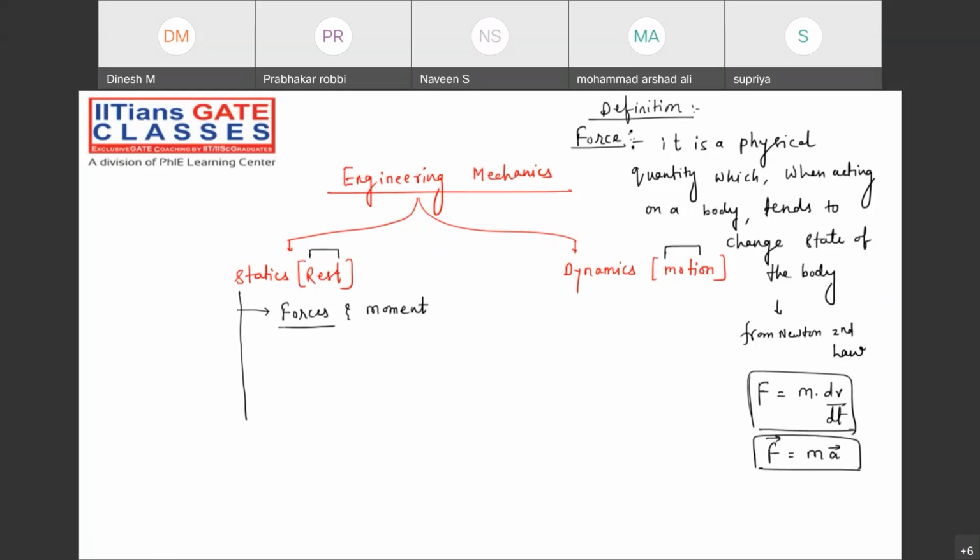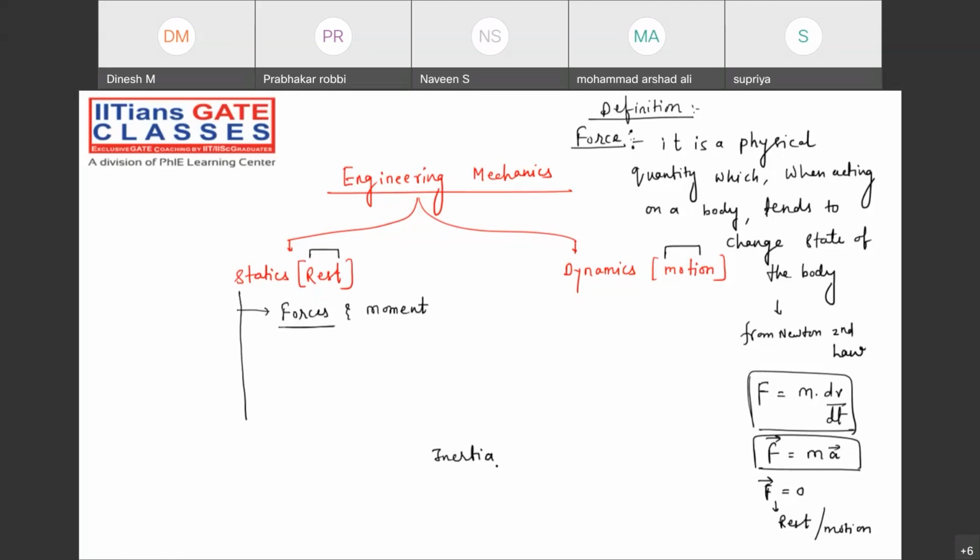So from Newton's second law, we got the idea of the forces that are acting on a particular body. When this force will be zero, then what do we say? The body is under rest condition or in the motion condition? Always rest condition. Or let me just ask you one question.